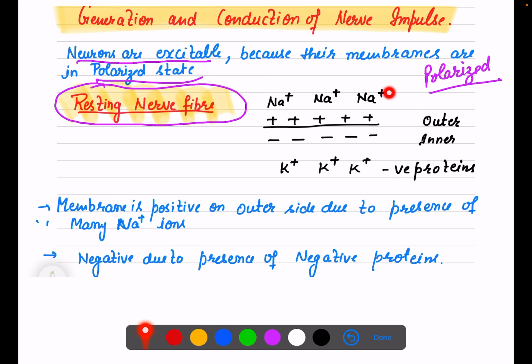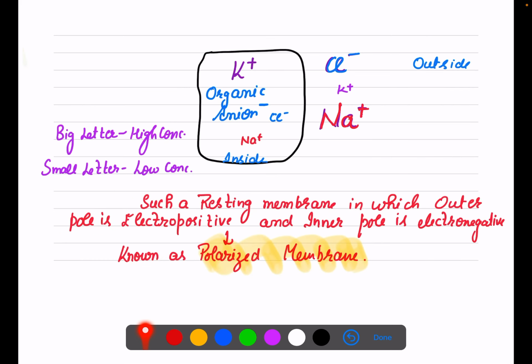So at the resting stage, what is observed? Outer side, electropositive charge; inner side of the nerve membrane is electronegative. Due to these two types of ions, this type of resting membrane, in which the outer pole is positive and the inner pole is electronegative, is known as a polarized membrane.